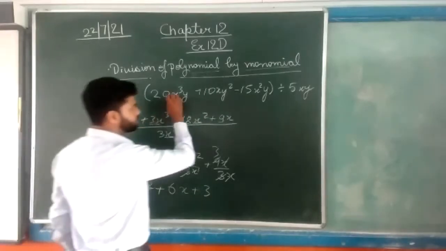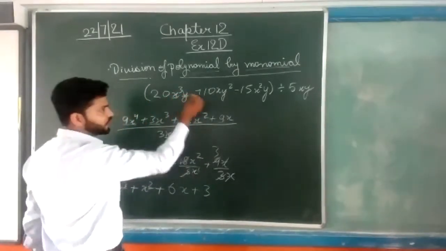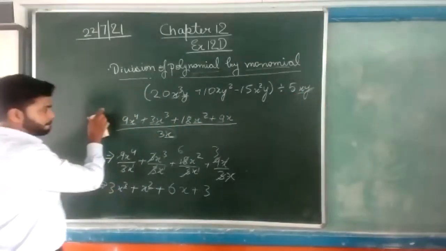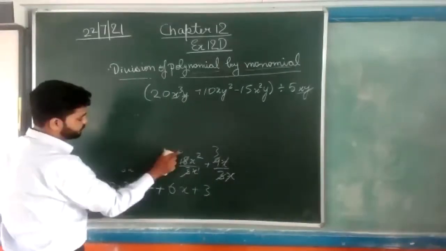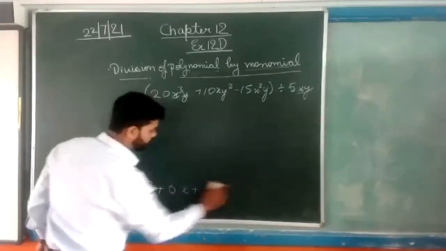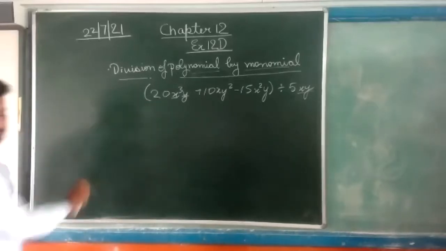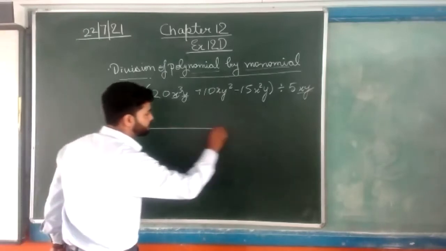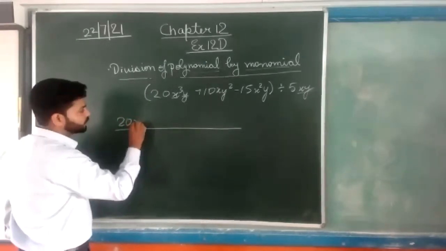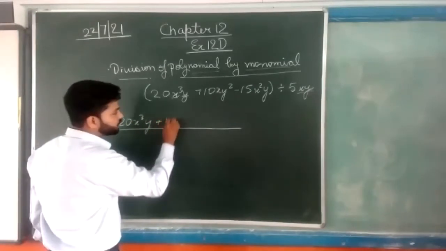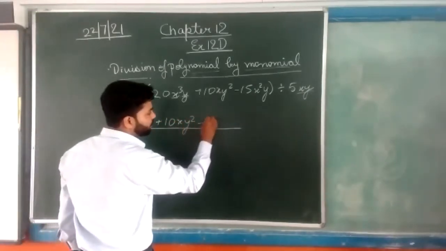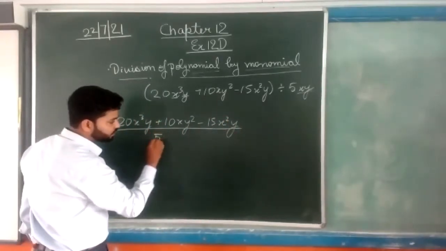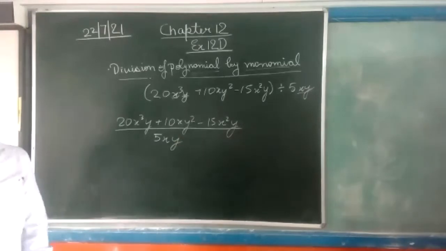Now in this question there are two variables, that is x and y. Here the denominator part also consists of two variables. Look at here everyone. 20x cube y plus 10x y square minus 15x square y, which is divided by 5xy. Okay, this is the question.